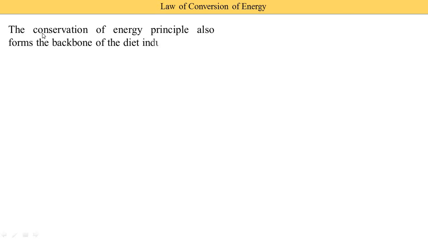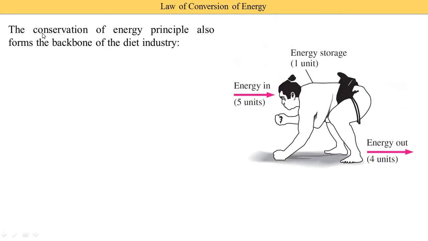The conservation of energy principle also forms the backbone of the diet industry. So when the diet industry comes, it comes to our human body. Here you see a human being takes energy in, 5 units, and energy out is 4 units. This means the input is higher than the output. So 1 unit is stored inside the body in the form of fat, and that's why the body is growing. Sometimes the energy is stored in the form of internal energy. The input and output are not always the same. So if our input is higher and output is lower, then our body is growing, and in the form of fat, internal energy is stored.